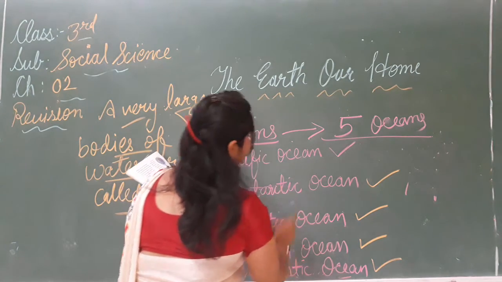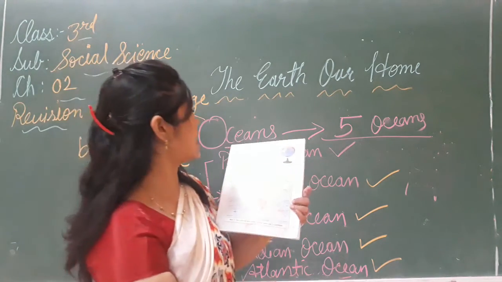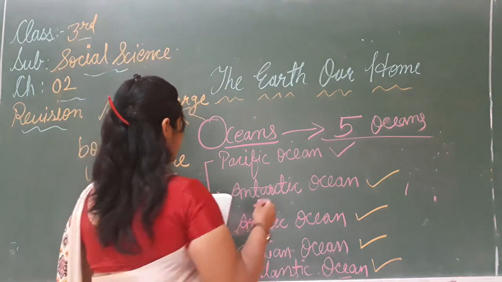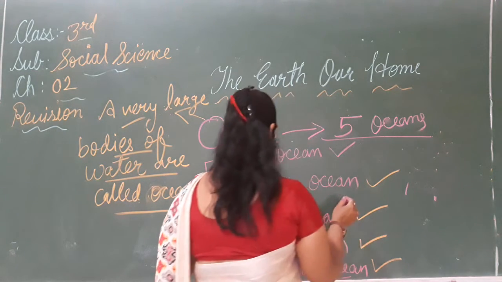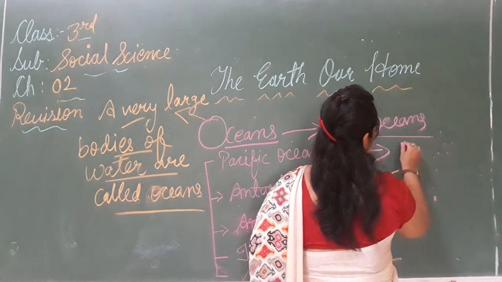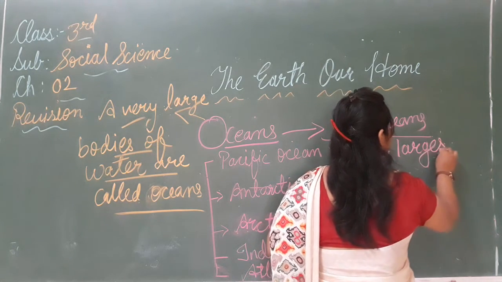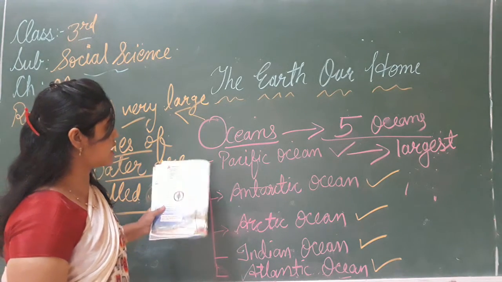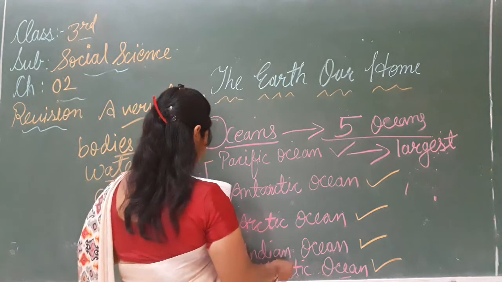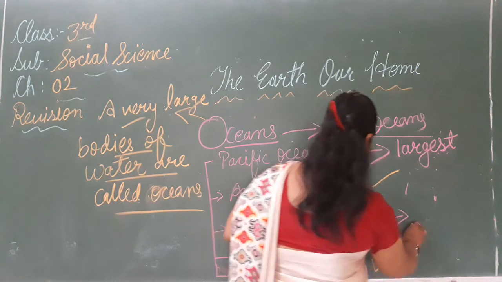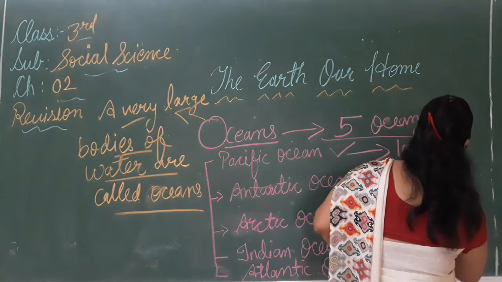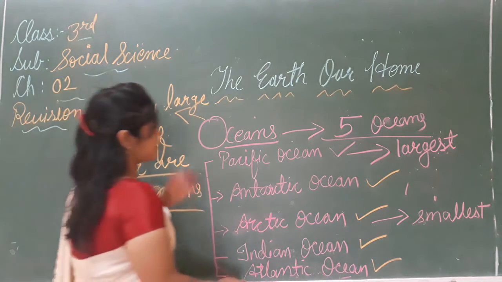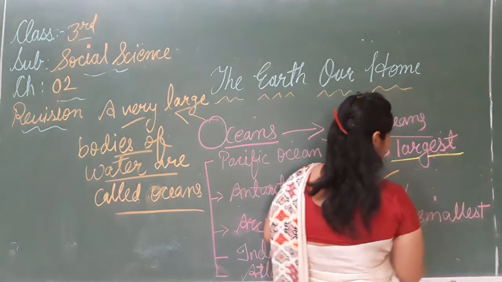Now, how many oceans are there? There are five oceans. And which one is the biggest? सबसे बड़ा कौन सा है? Pacific is the largest ocean. सबसे बड़ा ocean कौन सा होता है? सबसे largest. And Arctic Ocean is the smallest. Arctic Ocean is the smallest and Pacific Ocean is the largest ocean.